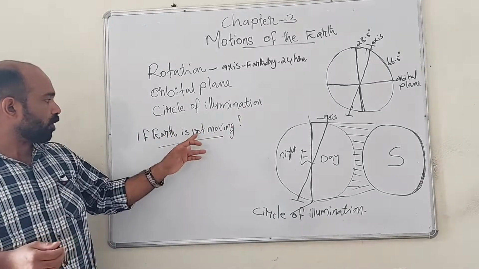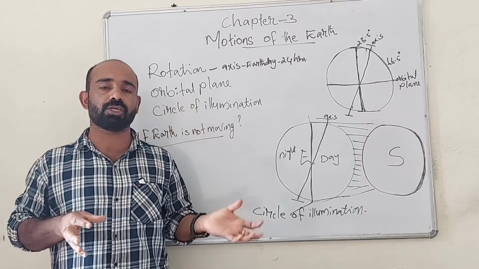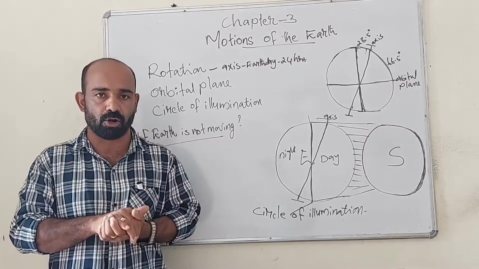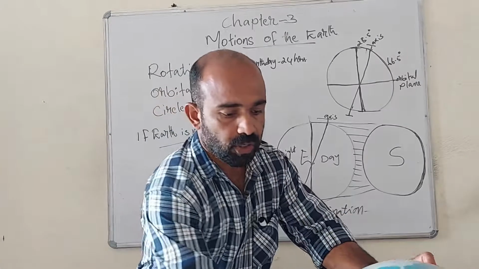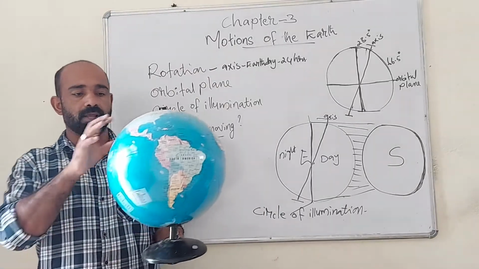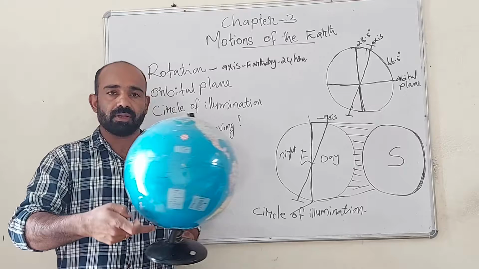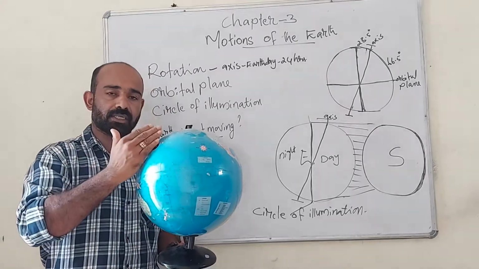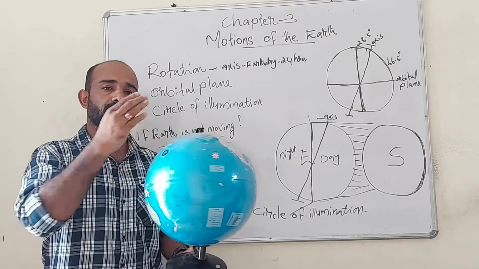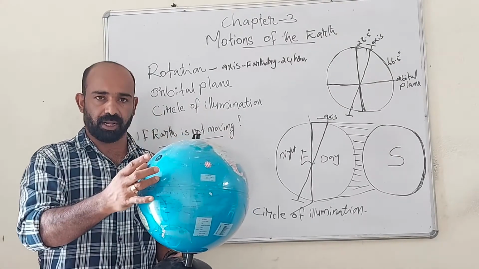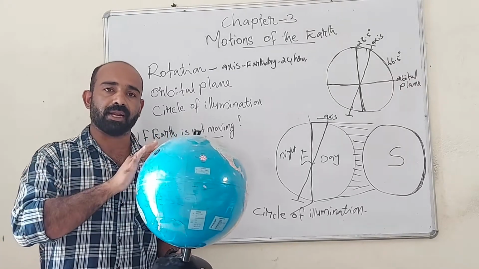And now let's see the next topic. Suppose rotation and revolution, these two movements, are not there, what could have happened? So here also let's see a globe. If the Earth is not moving on its axis, what will happen? The part of the Earth which is facing toward the sun will always get sunlight throughout the period, and the other portion will be night. So the continuous features only will be available. There won't be any day and night.